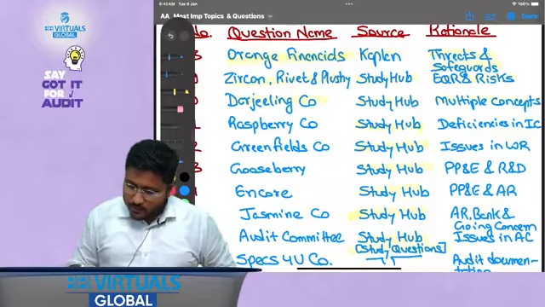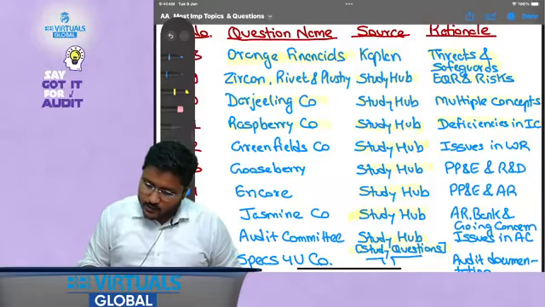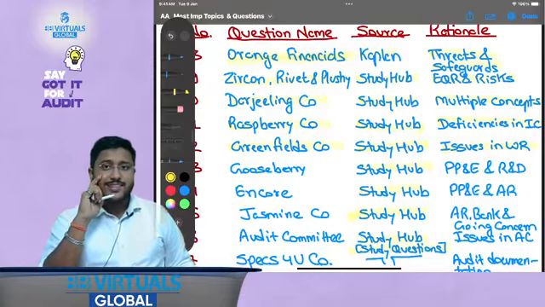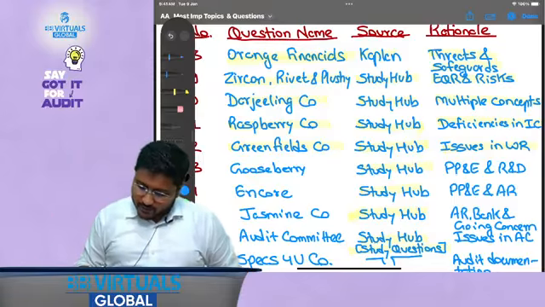Darjeeling Company, multiple concepts. Raspberry Company, deficiencies. Greenfields Company, issues and written representation. But similar questions we have covered, right? Yes, but this has a little different way of writing it.